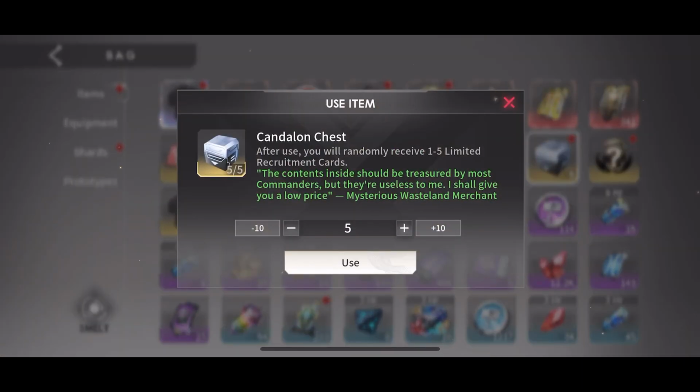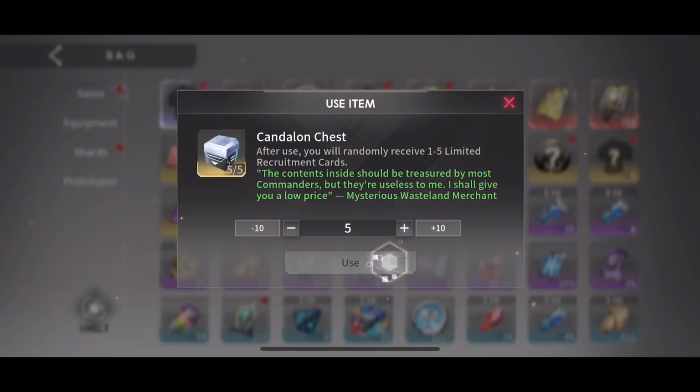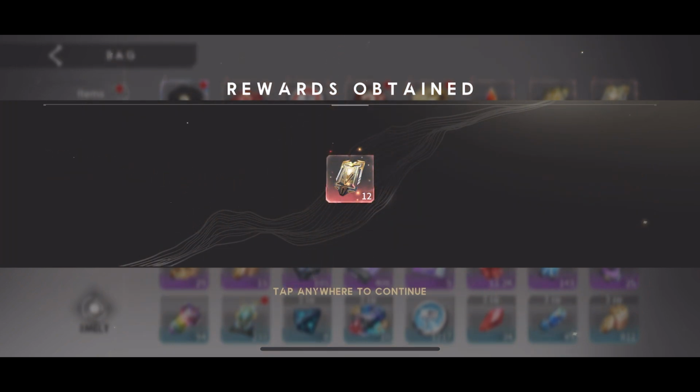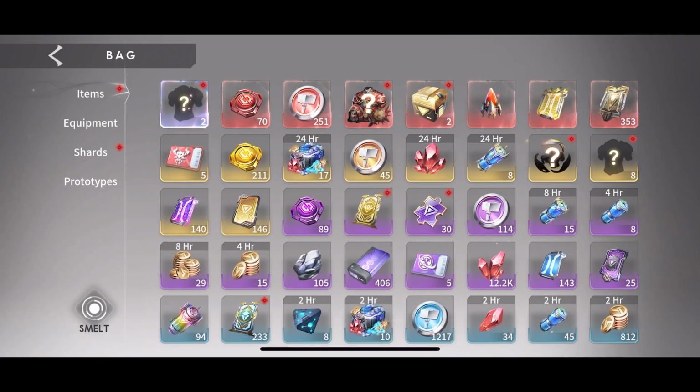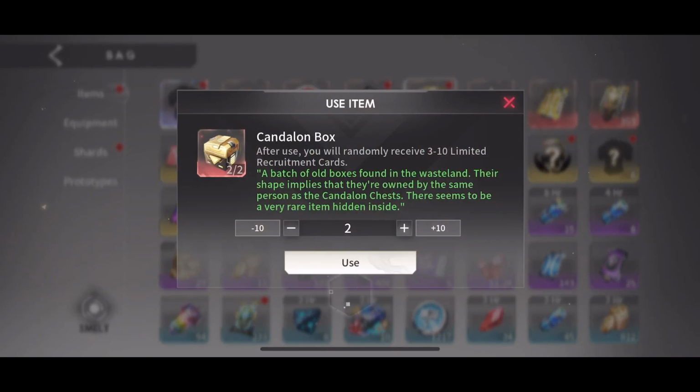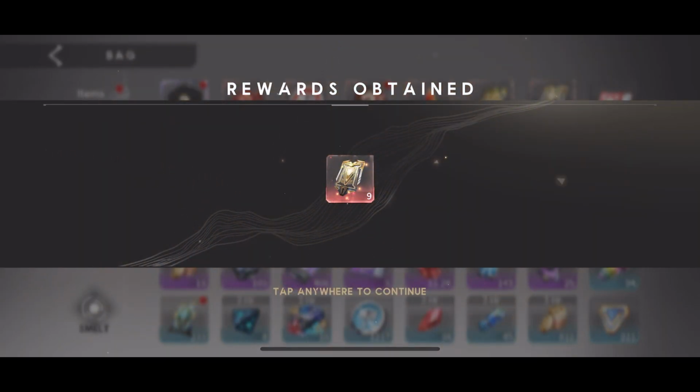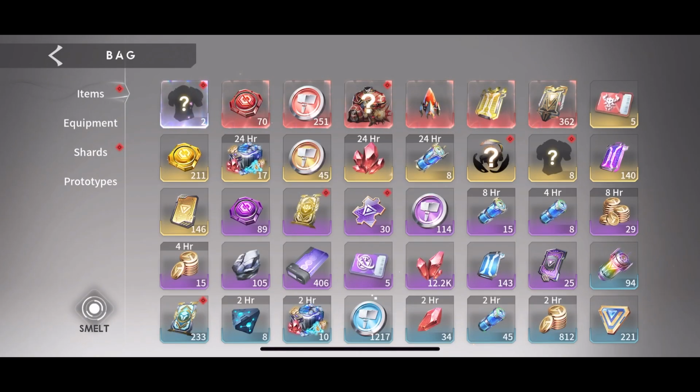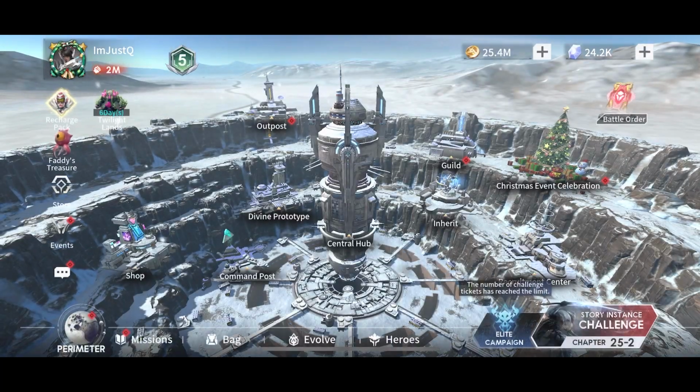341 to what? Gave me 12 more. 341 to 353. Now 353 to what? To 9. Okay. So 341 all the way to 362 for those chests. I do recommend saving up those chests just for double chips. I don't open them. I just let them sit in my bag. So there we go. Alrighty.